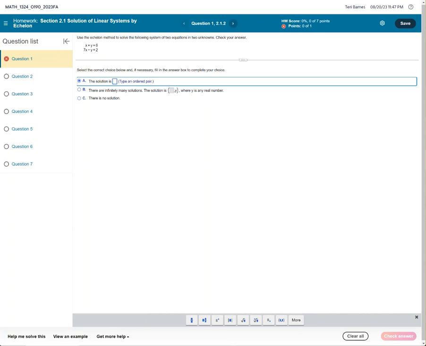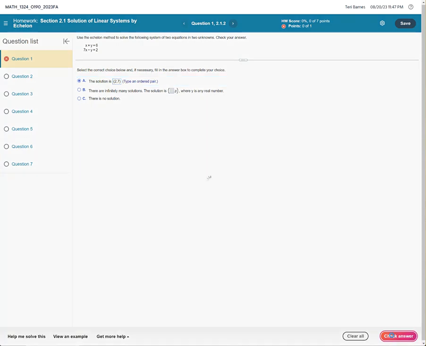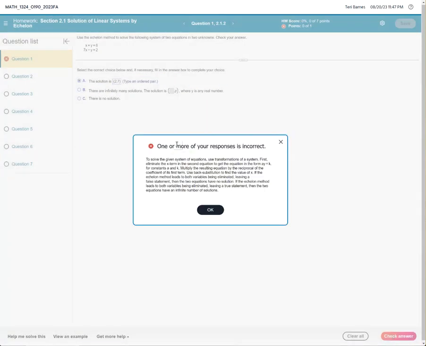Well, this says type an ordered pair. If we look down here, right here is an ordered pair icon. If I click it, I don't have to worry about parentheses or anything. I just type my numbers. So if I put a 2 and a 7, I have no idea, I'm not even looking at the question. Down here at the bottom, we're going to hit check answer, and it's going to give you an explanation if you don't get it right.